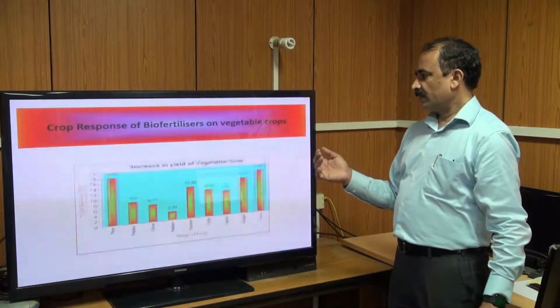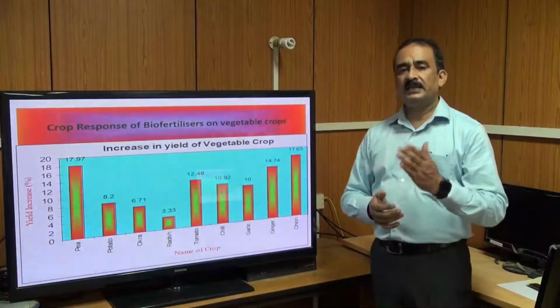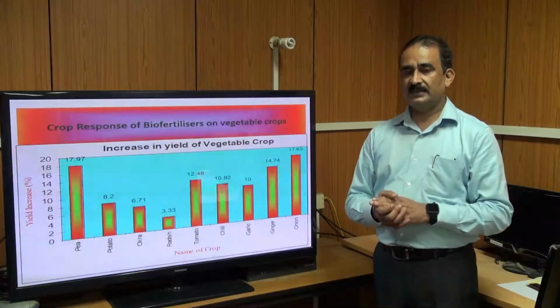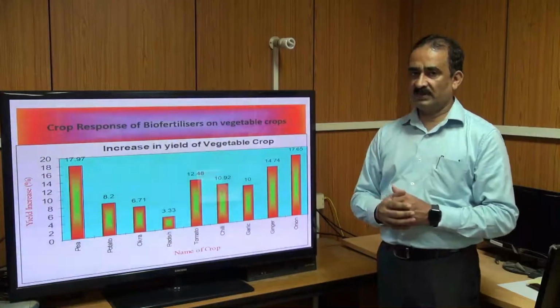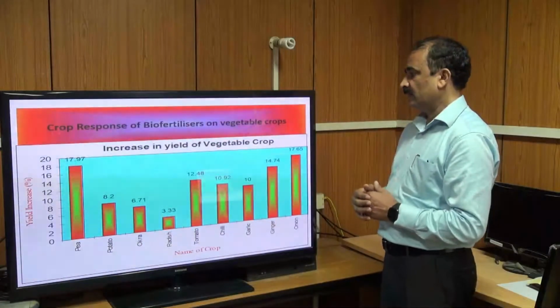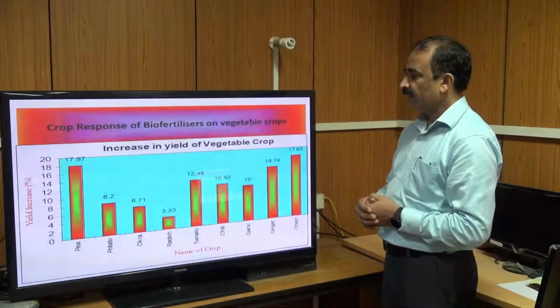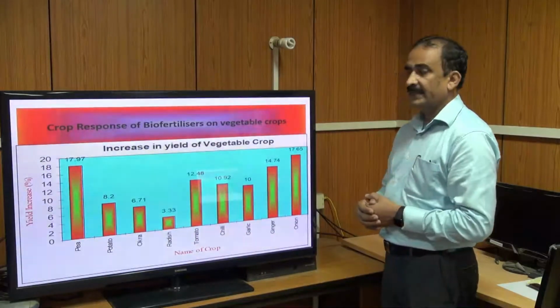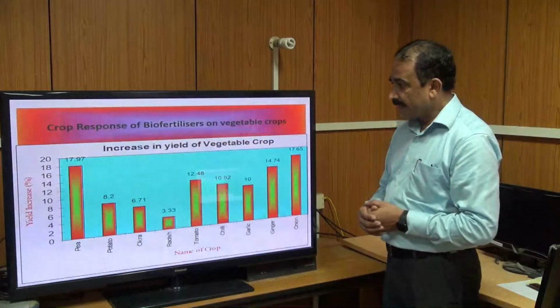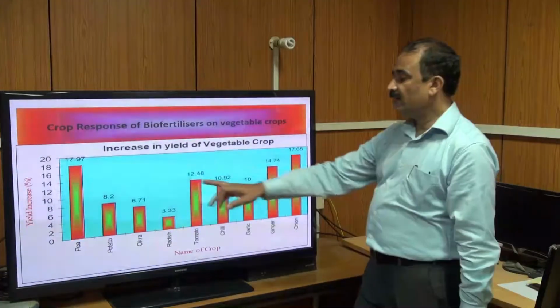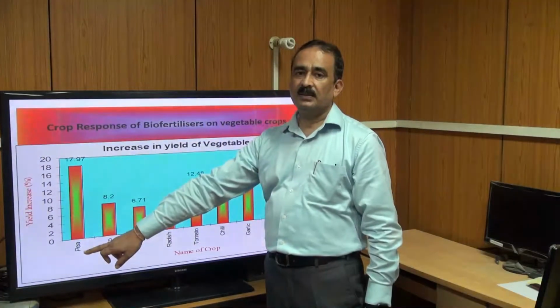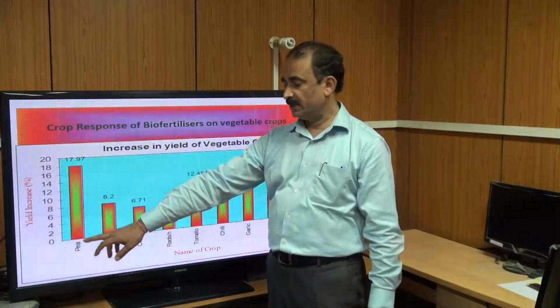Then what happens if you apply these microbial inoculants in vegetable crops? In an earlier class, we already discussed this topic, on this table. If you apply biofertilizer in vegetables, the yield increases about 18% in case of pea. Pea means matar, the vegetable matar.